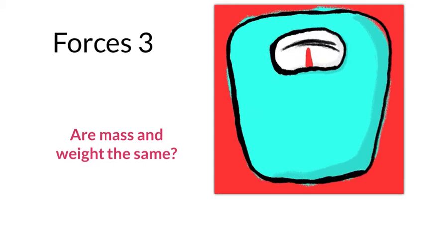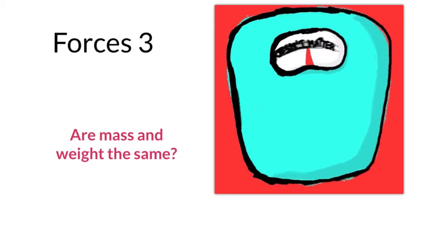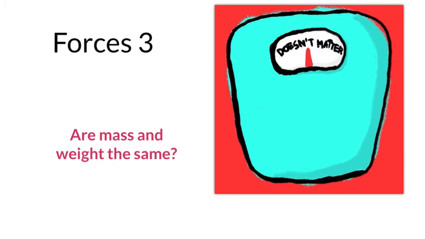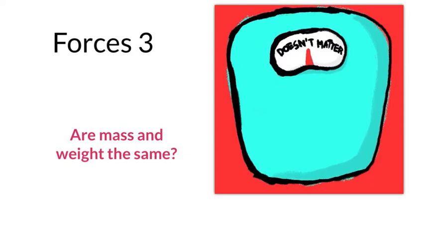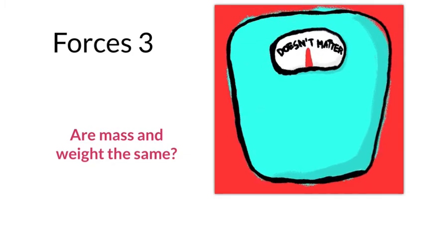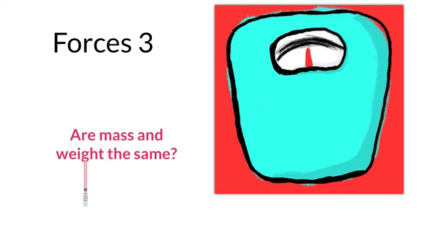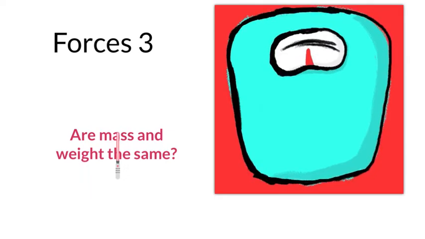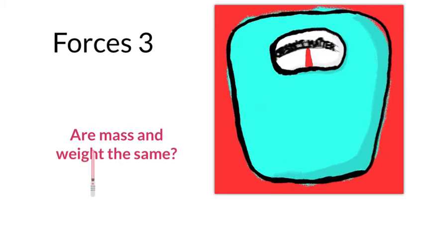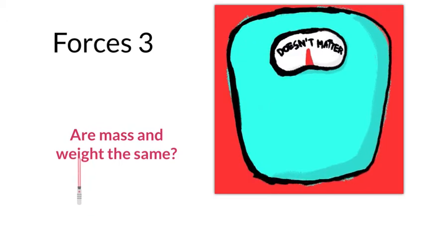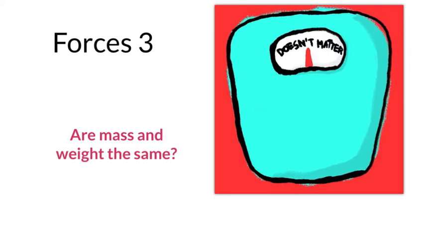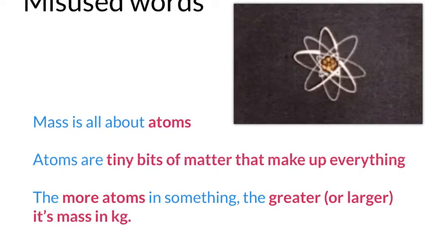Okay, last lesson we looked at the whole idea of gravity, and now we're going to have a look at the effect of gravity on everything. A lot of people get confused between the two words I've got here. We've got mass and we've got weight, and they are different. Mass is about atoms, as we're going to find out. Weight is about gravity pulling on, or attracting, those atoms. All right, so let's get into it.